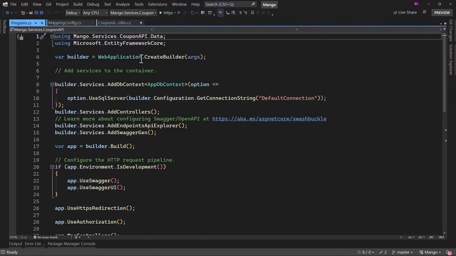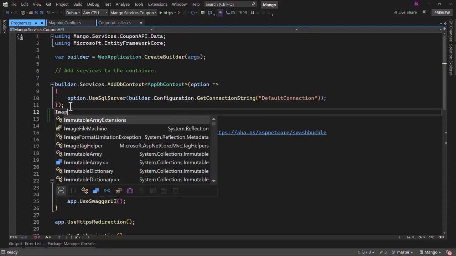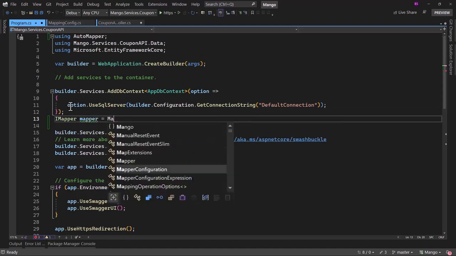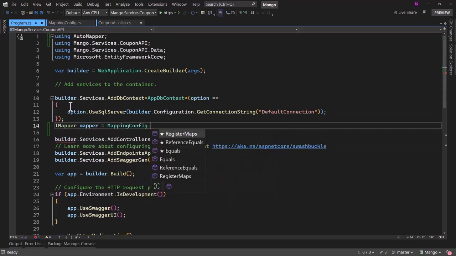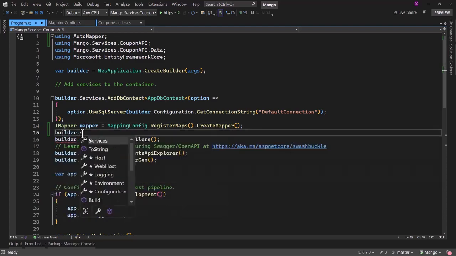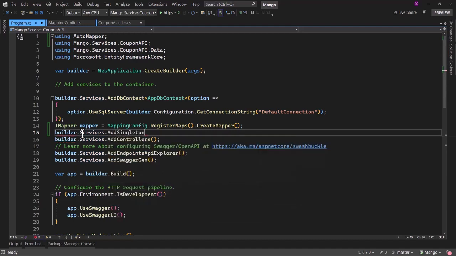When we add the mapping config, we have to register that in our services. So right here, we will be creating an IMapper object. Call that mapper, is equal to, on the MappingConfig, we have the method that we created, RegisterMaps. On there, we have to create the method CreateMapper. Once we create this mapper here, we will have to register that to our service. So builder.Services.AddSingleton, that is the lifetime, and we will register our mapper there.